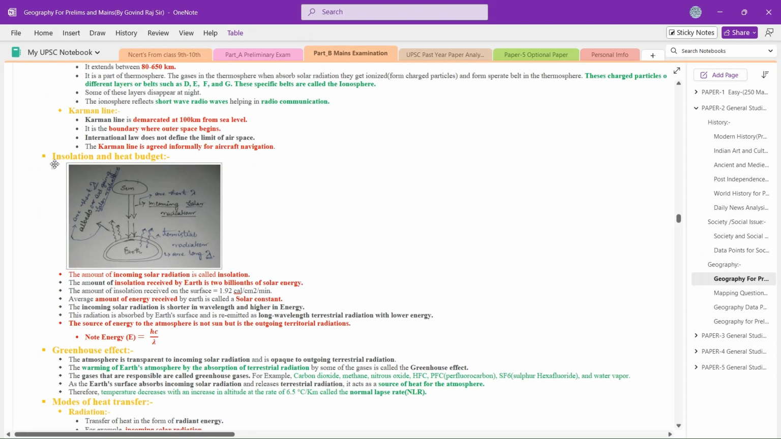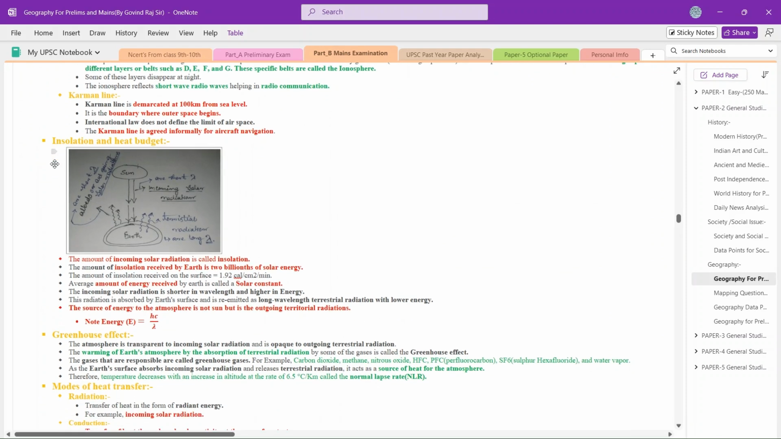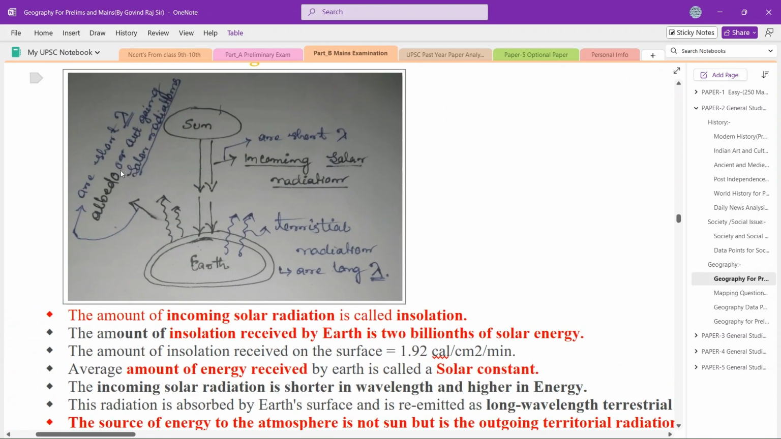Now coming to insolation and the heat budget. Here we have the sun and we have the Earth. From the sun we get incoming solar radiation. The radiation which we get from the sun is called incoming solar radiation.